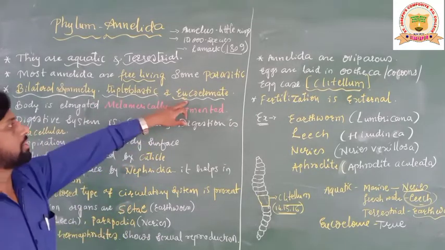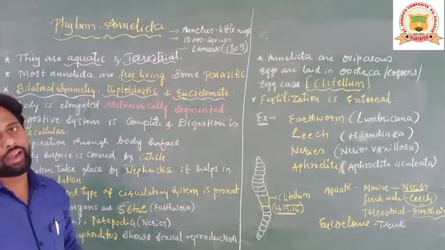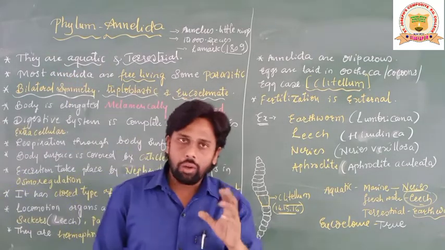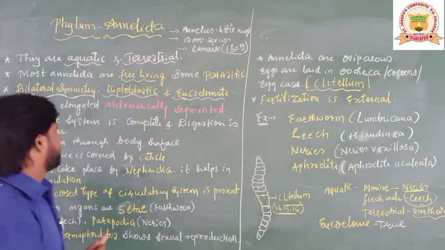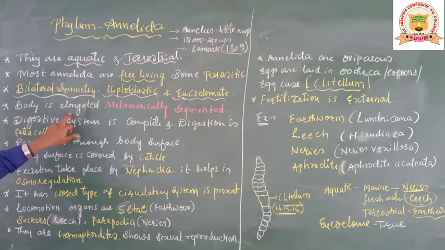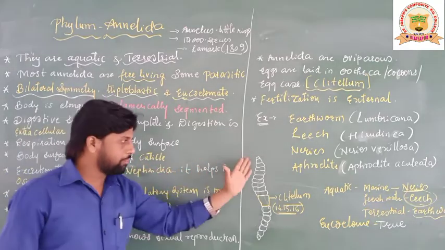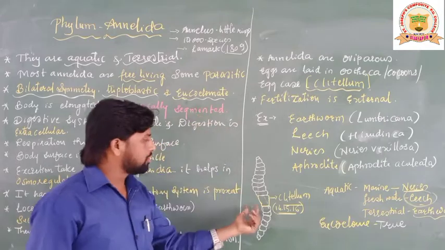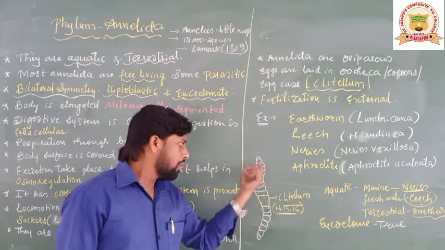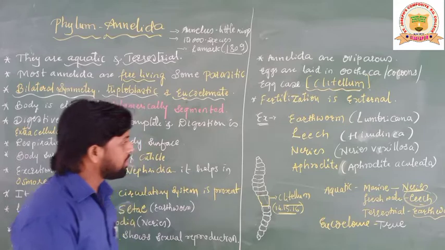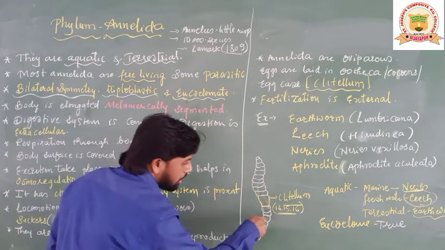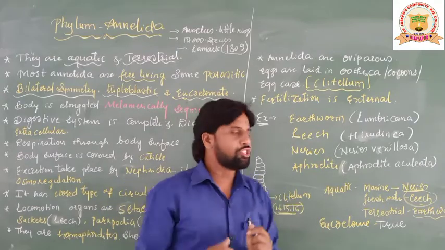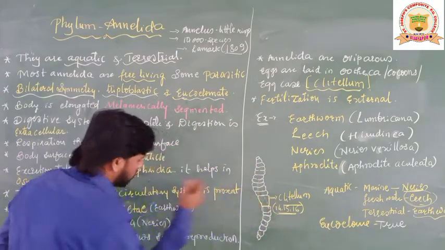That's the reason they are going to be considered as what here? Eucoelomate animals. So basically, from Annelida onwards, the animals that come are going to show what? Coelomic cavity. Now, the body is elongated. You can observe this simple diagram I have drawn of one example of the phylum Annelida, that is earthworm, which shows rings on its body surface. The body is elongated, a tube-like structure, long in structure. So an elongated body structure is found.